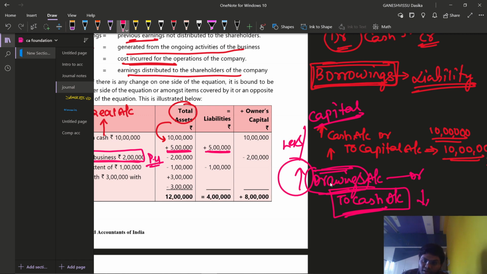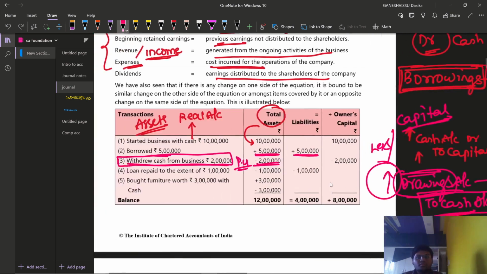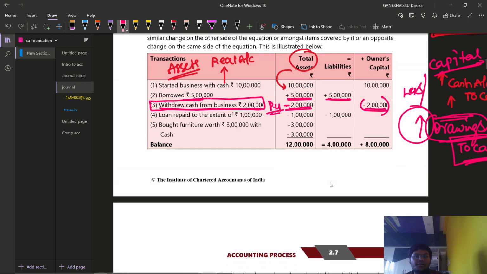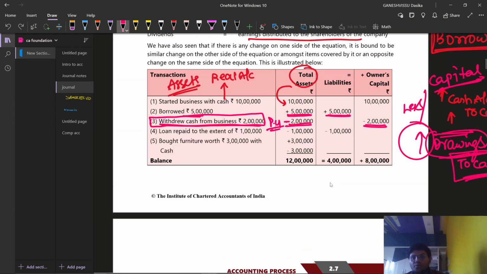If you are decreasing the asset balance, that's why they have made minus 2 lakhs here. You can observe here. There also, they have also decreased 2 lakh rupees from the owner's capital. They have also decreased from owner's capital the value of 2 lakhs.